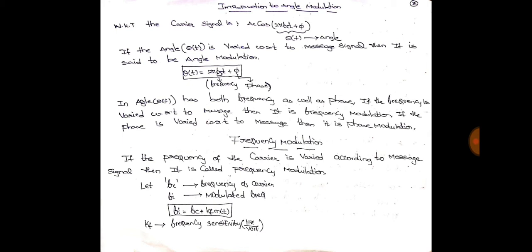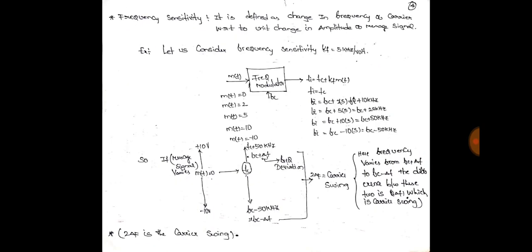It is Fc plus or minus Kf into m of t, where Kf is the frequency sensitivity and its unit is hertz per volt. It is defined as the change in frequency of the carrier with respect to the unit change in amplitude of the message signal.